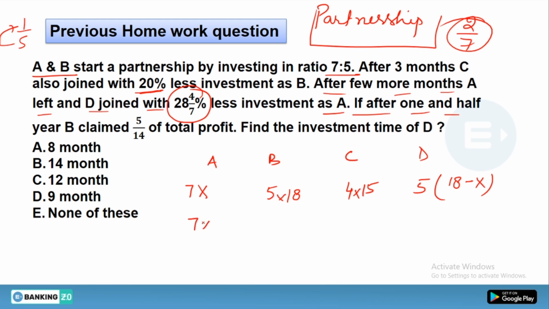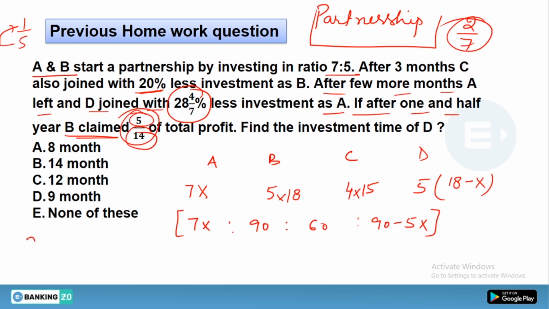Now let's see: 7x, 90, 60 and 90 minus 5x. These are the total profit ratio of A, B, C, D. As you can see, after 1.5 years B claimed 5/14 of the total profit. So 14 would be the total profit ratio and 5 would be B's ratio.